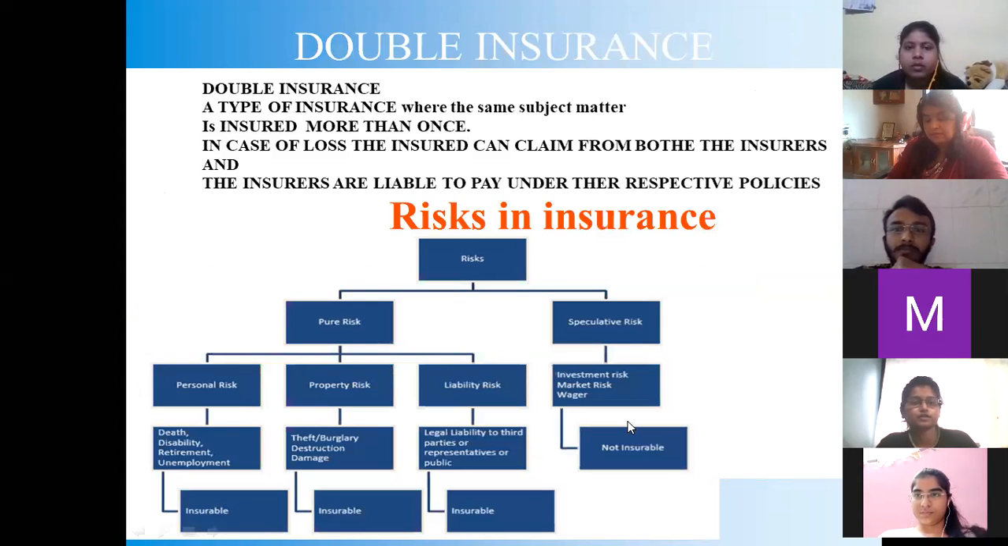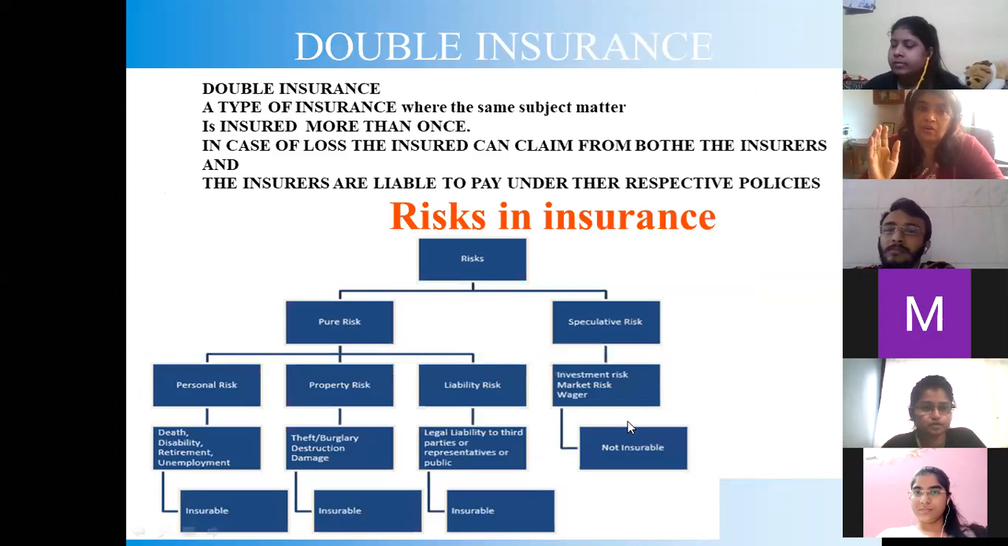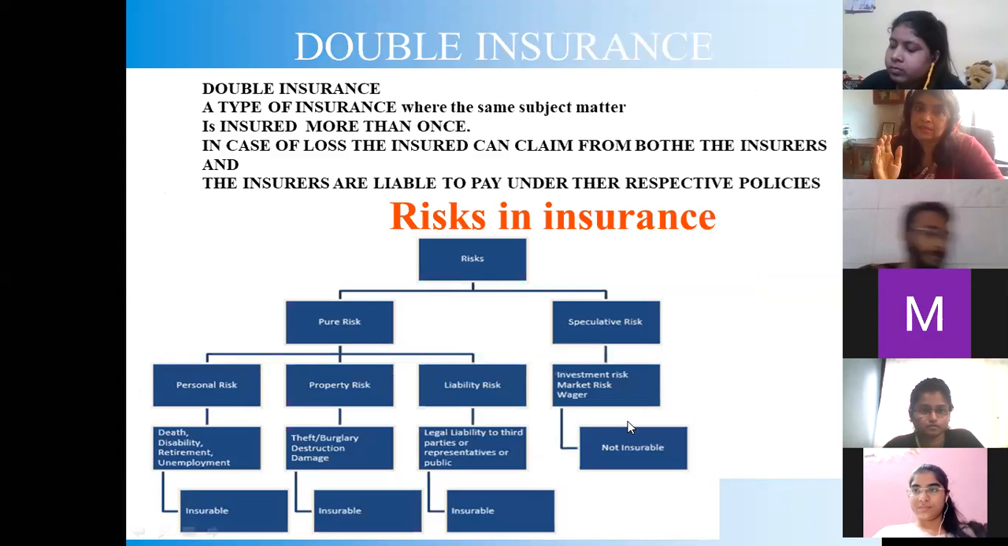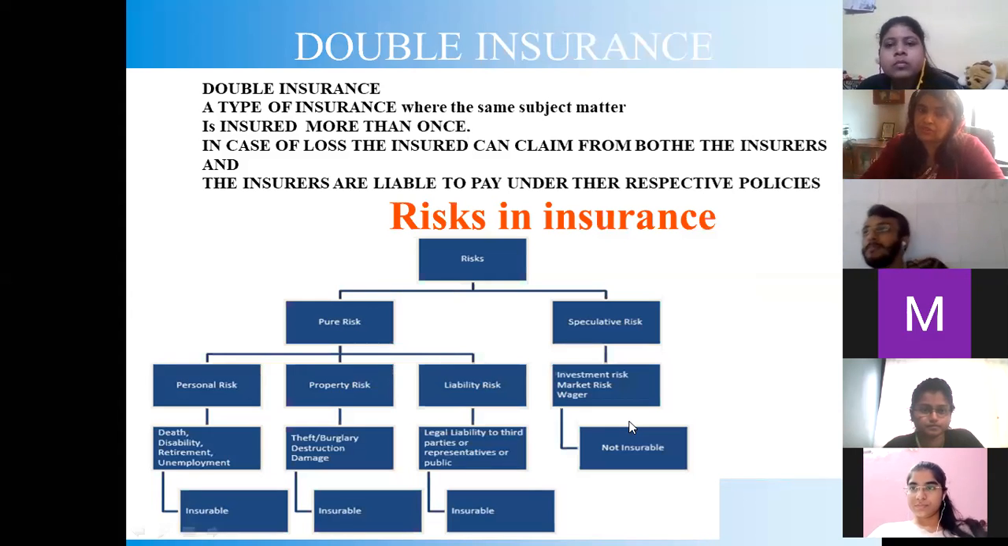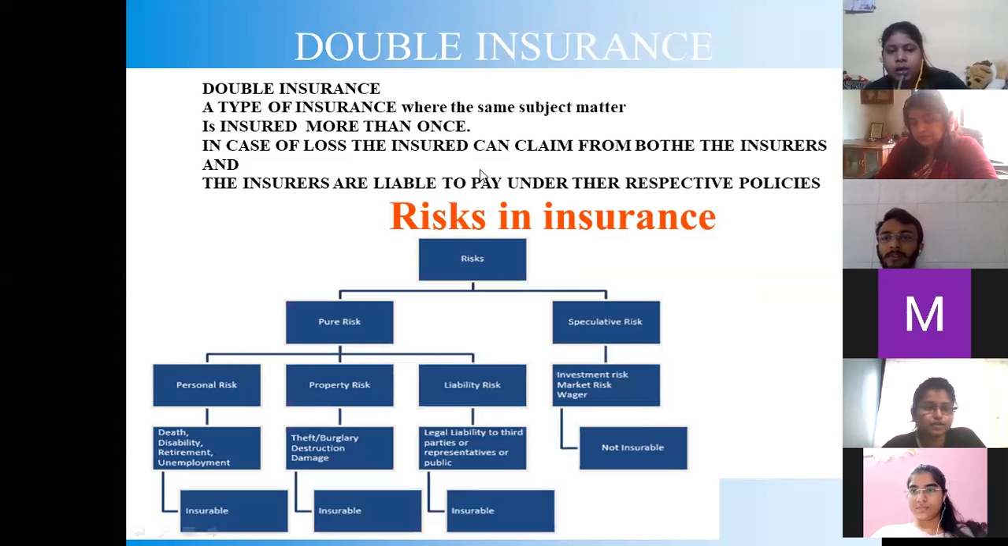Okay. Double insurance. So all those who are giving names for the insurance, maybe the marketing people also, they need to do research on this particular topic. Melina will be introducing to you the insurance law topic. Double insurance is a type of insurance where the same subject matter is insured more than once. In case of loss, the insured can claim from both insurers, and the insurers are liable to pay under their respective policies.